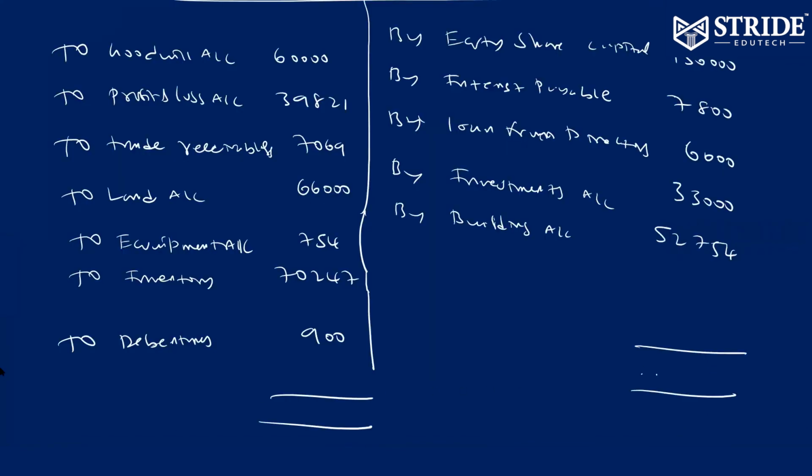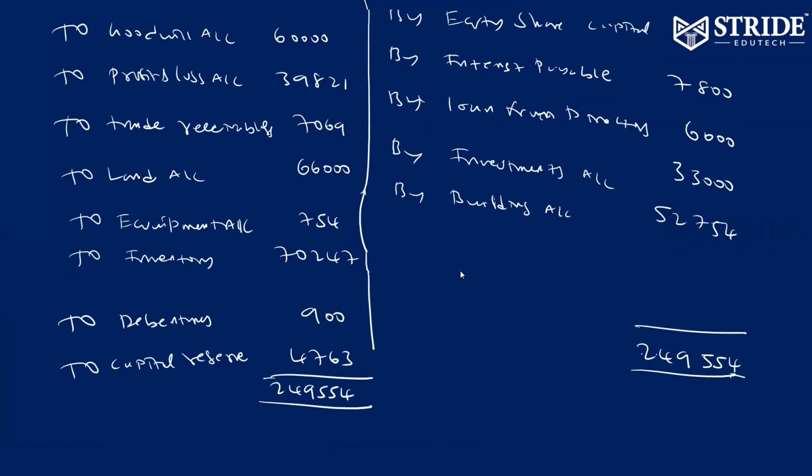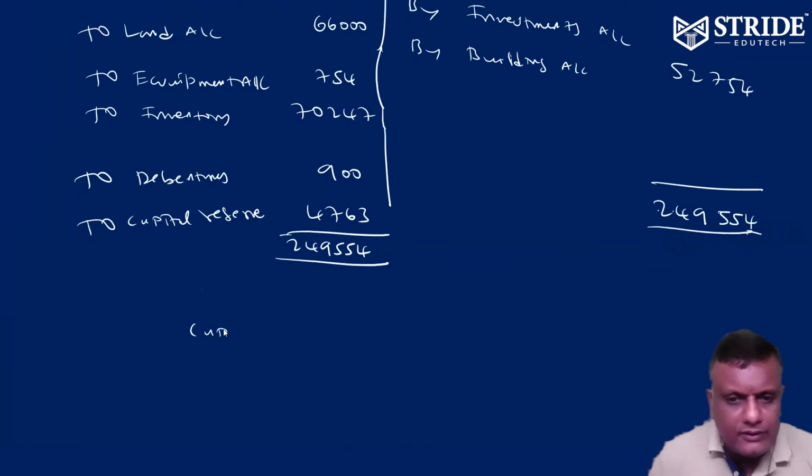That's it. Total 2,49,554. 2,49,554, and 4,763. This money we can transfer to the capital account. For this, we have to pass some entry. So please check the entry for this.